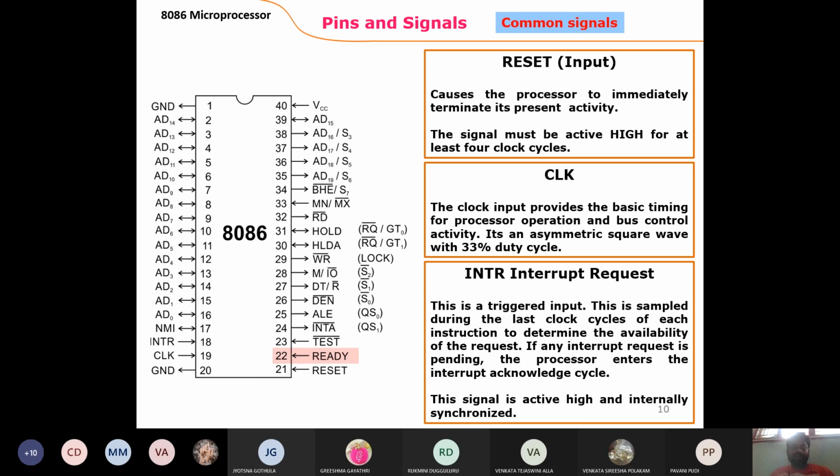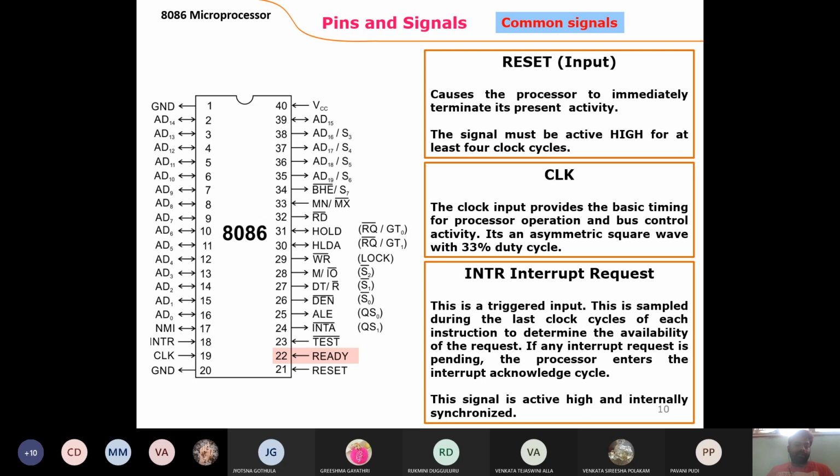After that, the 40th pin is VCC, the power supply. You know any electronic device we are using, mobiles or TV or laptop or computer, compulsorily runs only when we give a power supply. So for the IC we use the 40th pin for power supply.